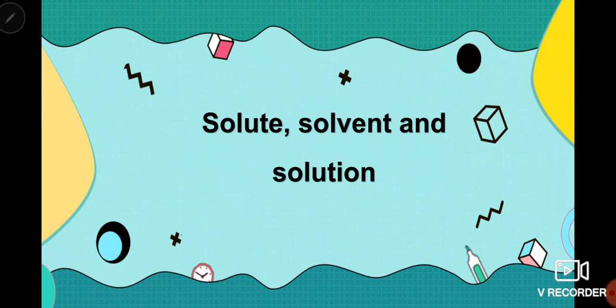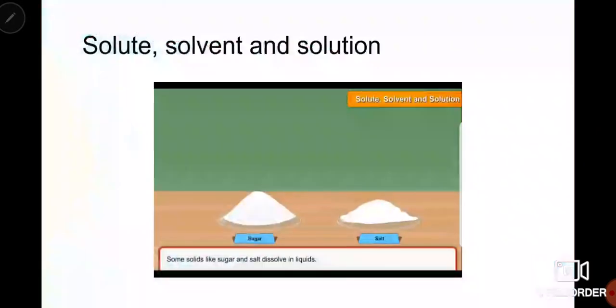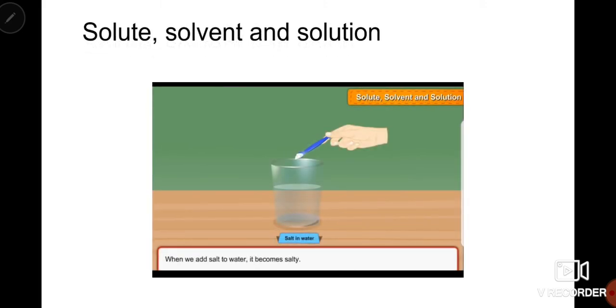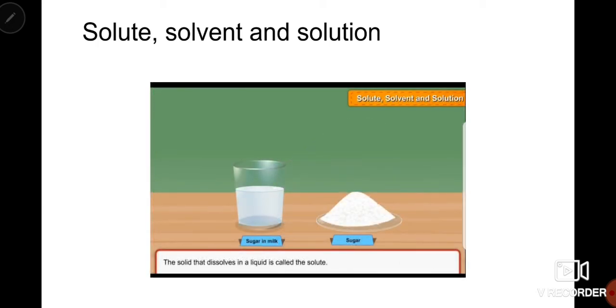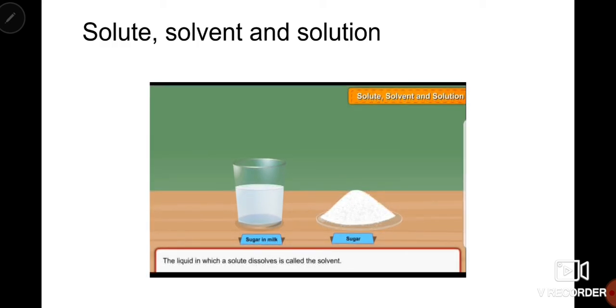Next is solute, solvent and solution. Some solids like sugar and salt dissolve in liquids. When we add salt to water, it becomes salty. And when we add sugar to milk, it becomes sweet. So the solid that dissolves in a liquid, we call it solute. For example, we have added sugar in milk. So in that case, sugar is the solute. We add salt in water, so salt is the solute.